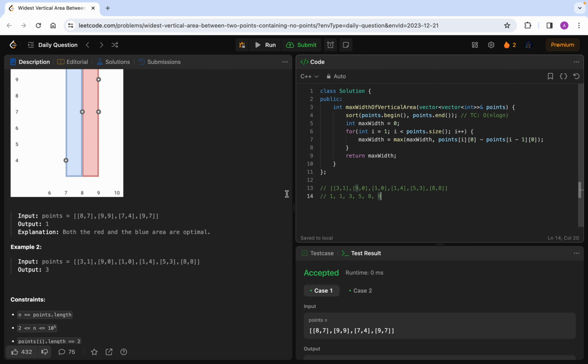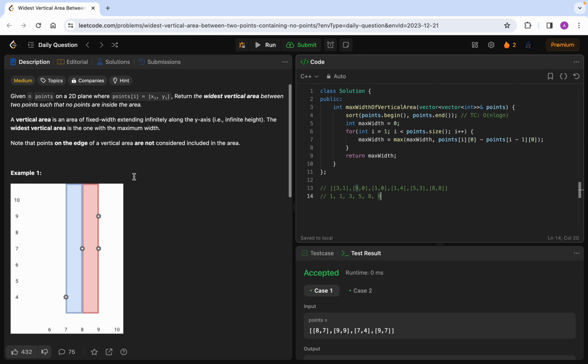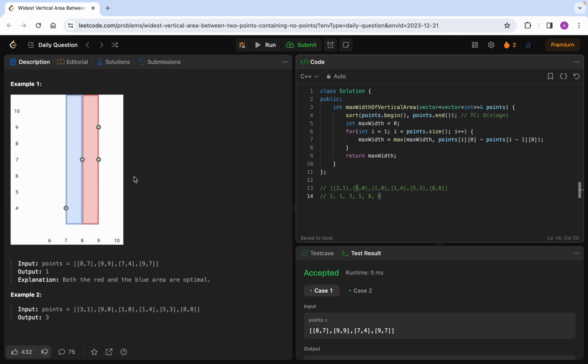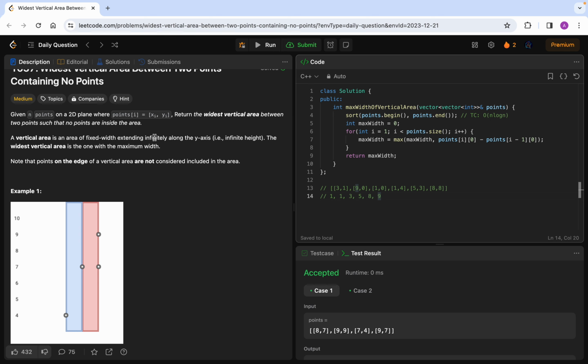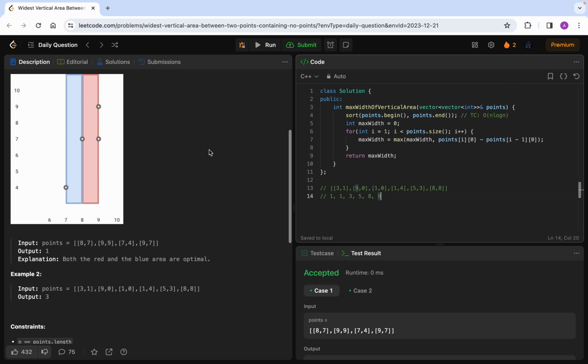The concept is very easy. You just have to think smart. Here hard work will not be applied, here smart work will be applied. Why? Because at first, we have to ignore the y-axis. Why? Because it's in the question that we have the areas infinitely along the y-axis, so the y-axis doesn't matter for us. What matters for us is width. And how do we calculate the width? By the x-axis points. So we have calculated the width by the differences between alternating x points only after sorting